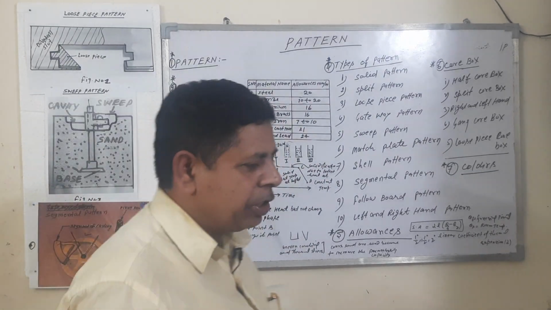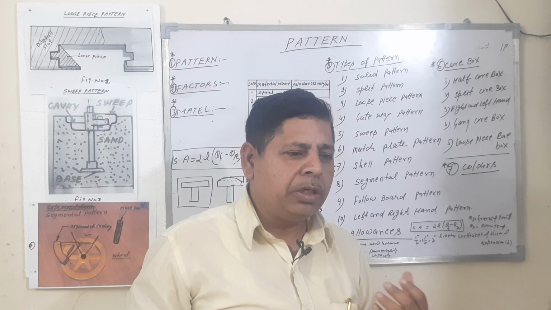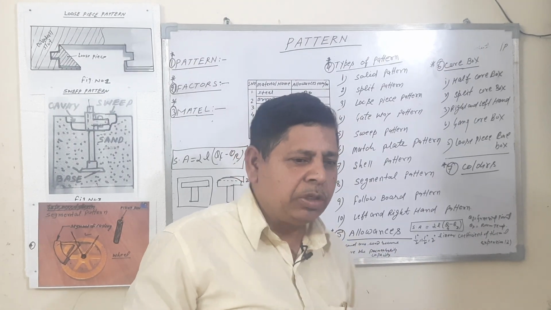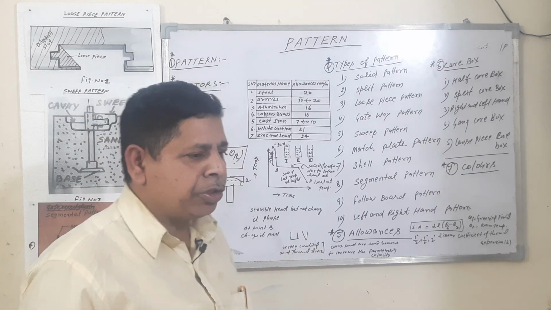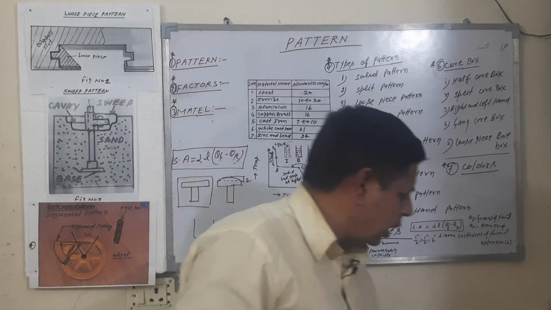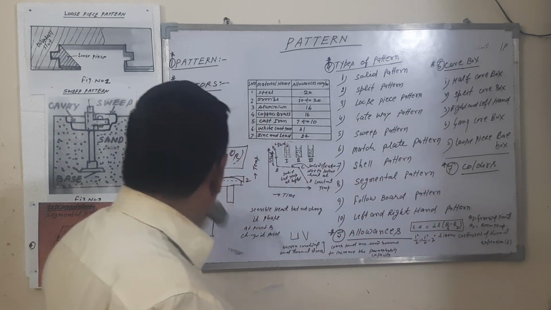First number is shrinkage allowance, second number is machining allowance, third number is drafting allowance, fourth number is distortion allowance, fifth number is rapping allowance. These are the allowances used for casting.